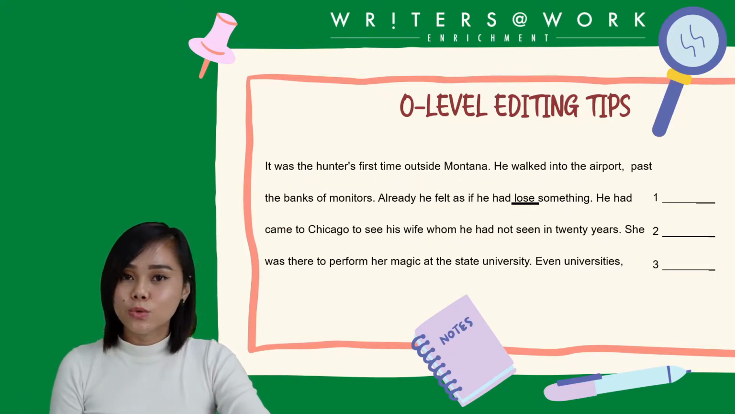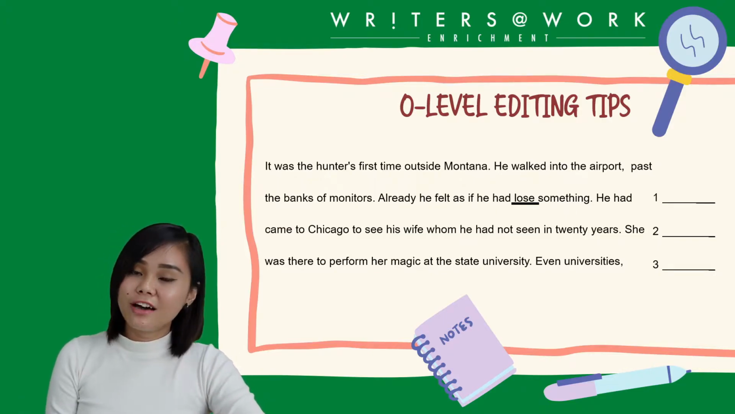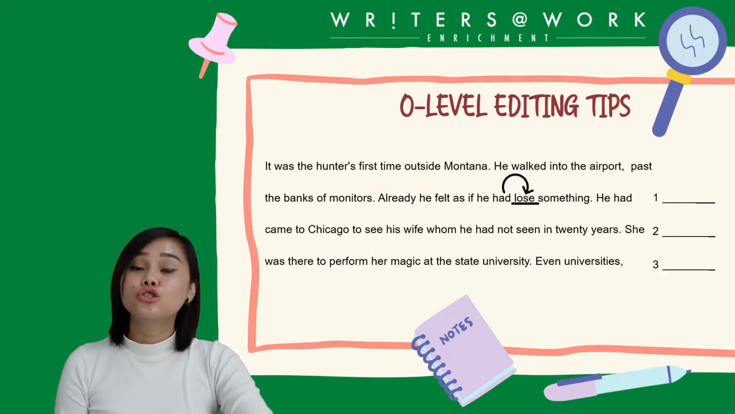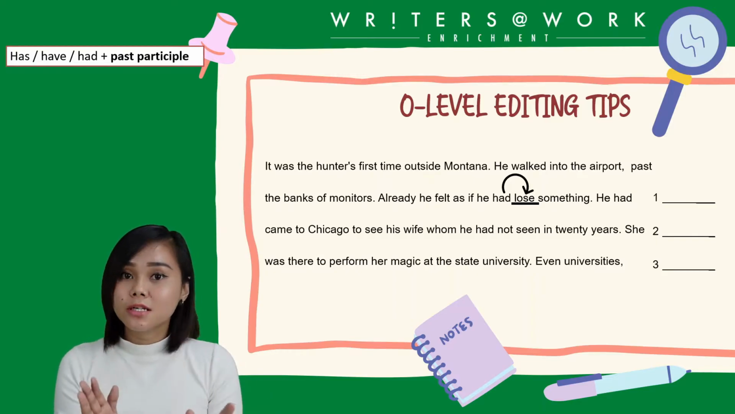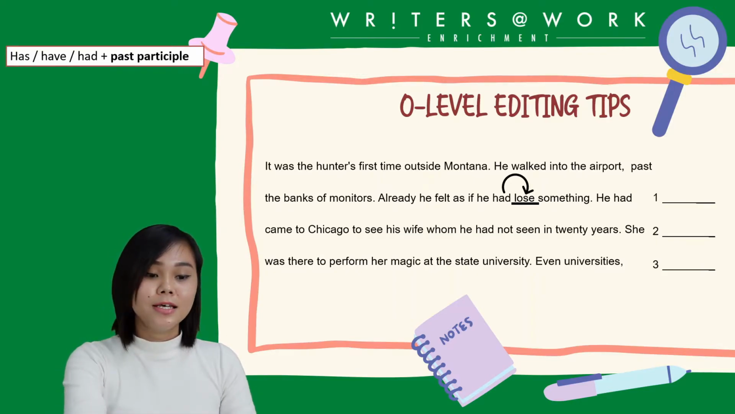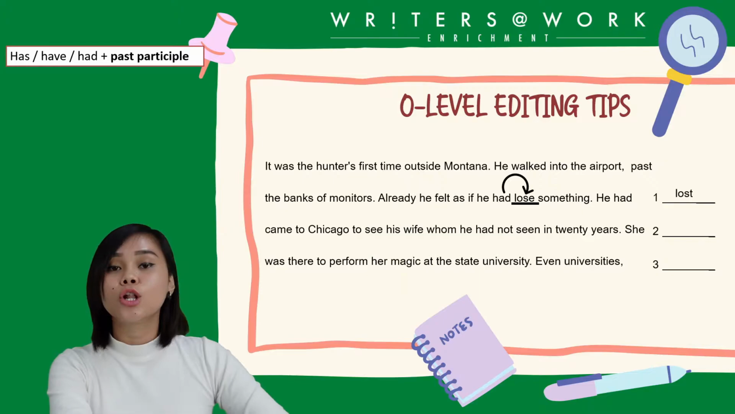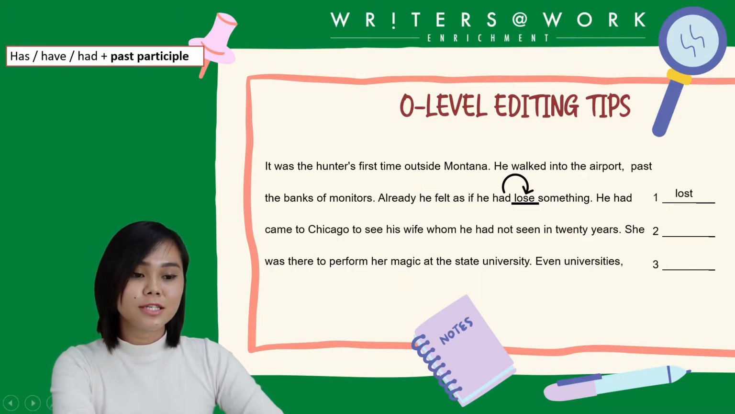The word is lose. Now keep in mind, if you have has, have, or had, you should be using the past participle form of the verb. Lose is not the past participle, it's a present tense. Its past participle version is lost. Alright, let's move on to the next line.